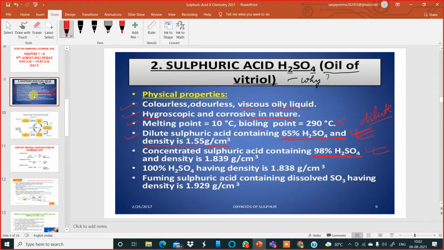Concentrated sulfuric acid contains 98% sulfuric acid.